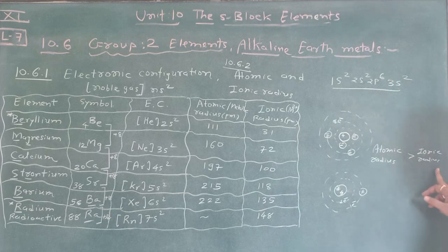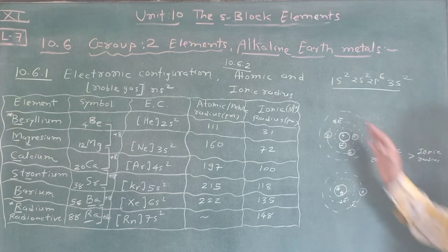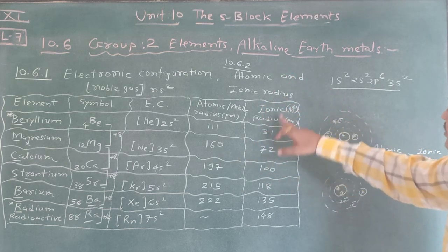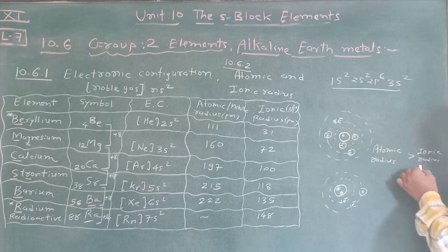Remember, ionic radius comes in two ways, positive as well as negative. If negative, it increases. But here in group 2, that is alkaline earth metals, ionic radius is decreased.